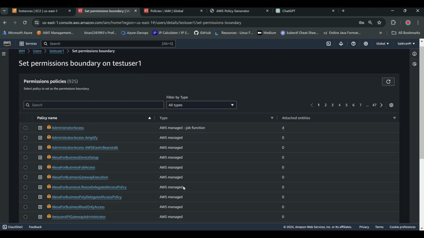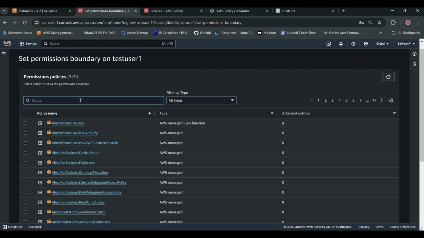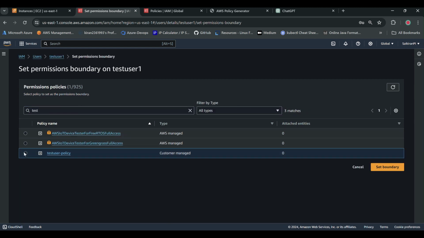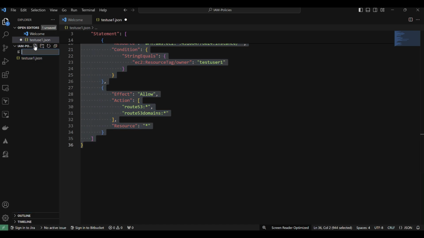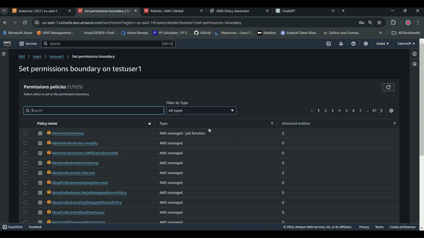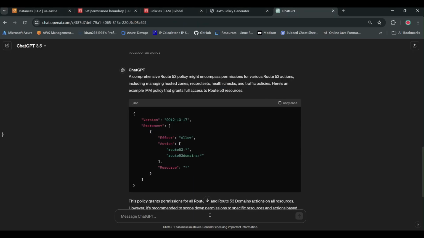If you click on set permission boundaries, you can select our test user policy. Or I'll do one thing, I'll create one more policy here. I'll name this permission boundaries.json. I'll open GPT again and ask it to generate only view access for S3 and EC2 instance.